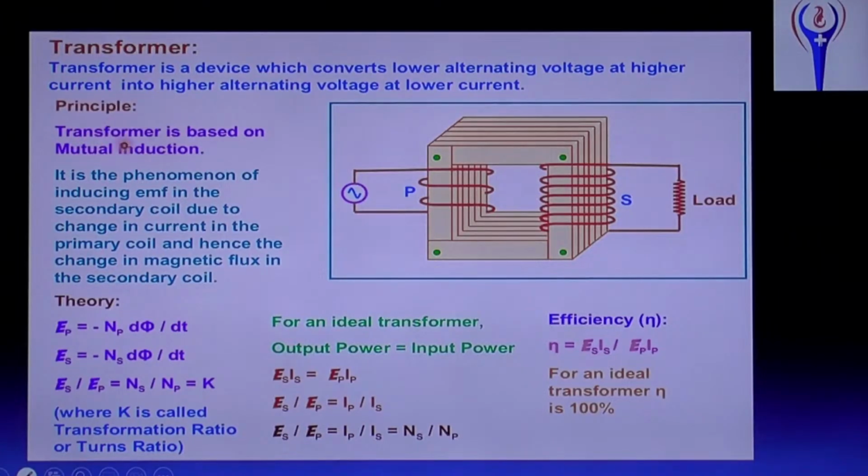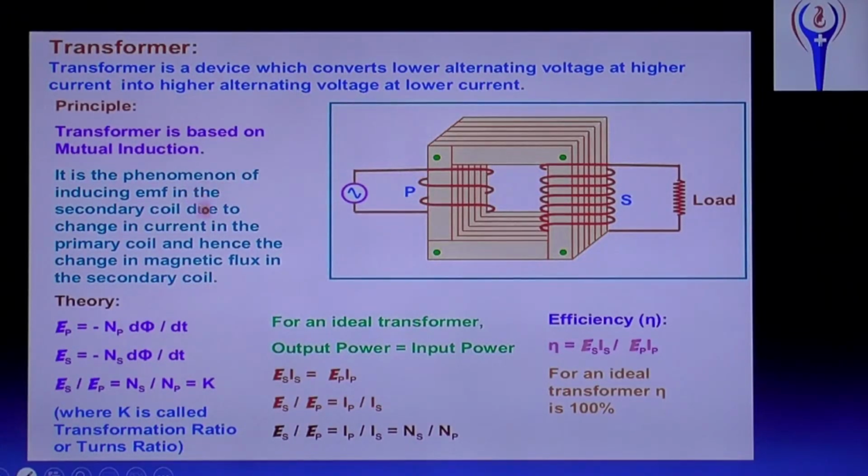Okay, so the principle used in the transformer is based on mutual induction, and it is the phenomenon of inducing EMF in the secondary coil due to change in current in the primary coil, and there is a change in magnetic flux in the secondary coil. Already in mutual inductance we discussed. There itself I said this is the principle for the transformer.